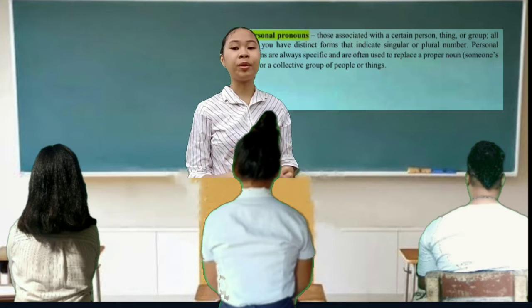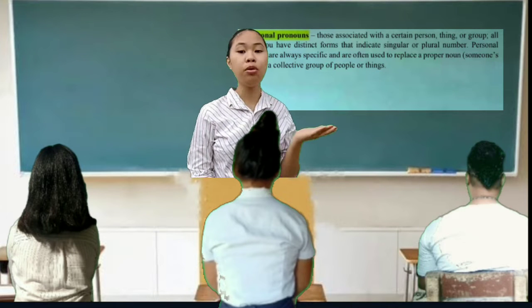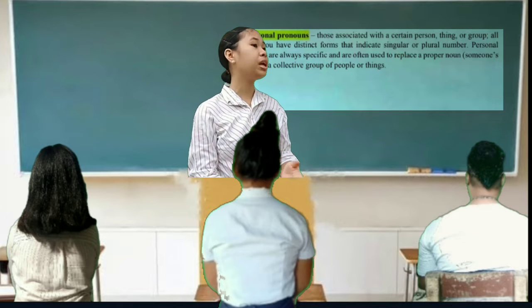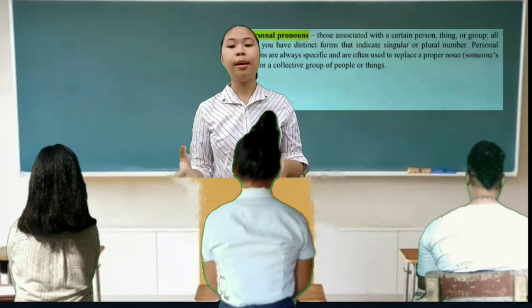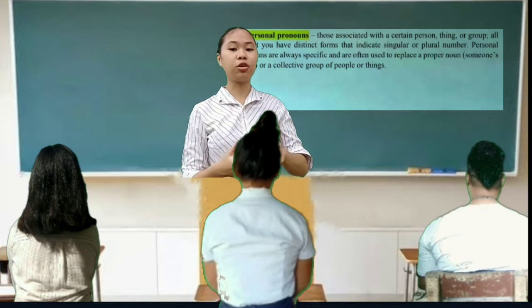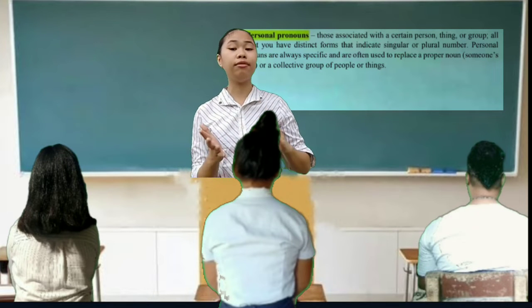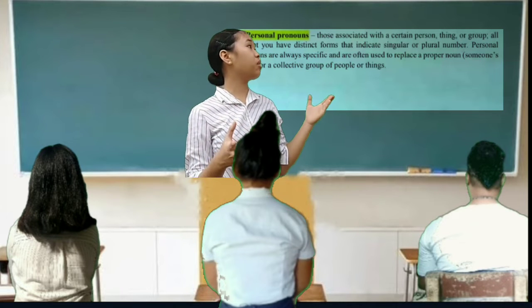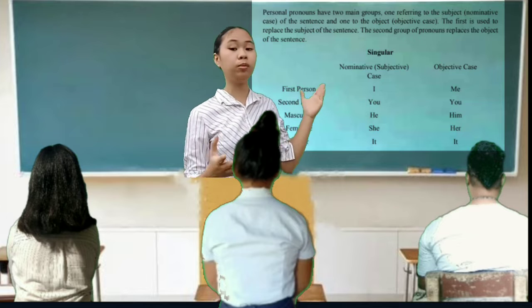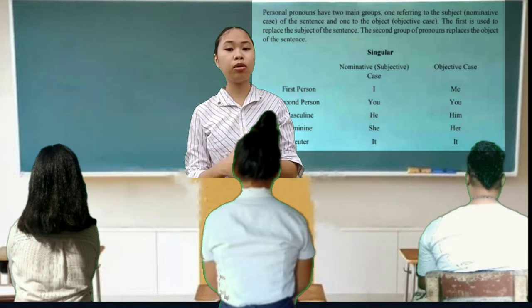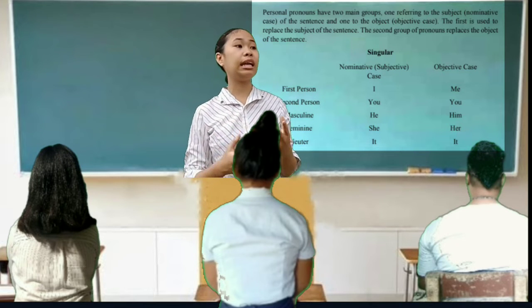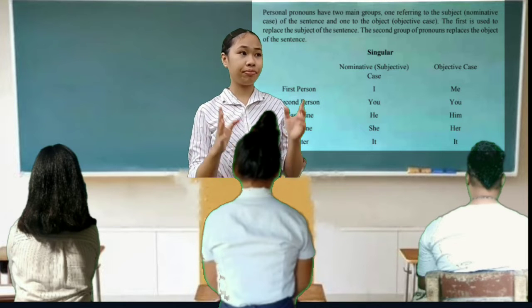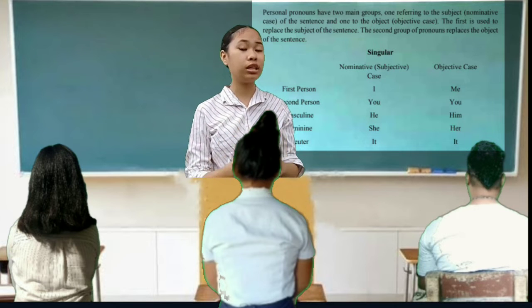Very good, Sarah. Okay, class, personal pronouns are the pronouns associated with a certain person, thing, or group. Personal pronouns have two main groups. As I said, pronouns have different uses, and personal pronouns can be used as the subject and as the object. If the personal pronoun is used as the subject, it is in the nominative case. If it is used as the object, it is in the objective case.